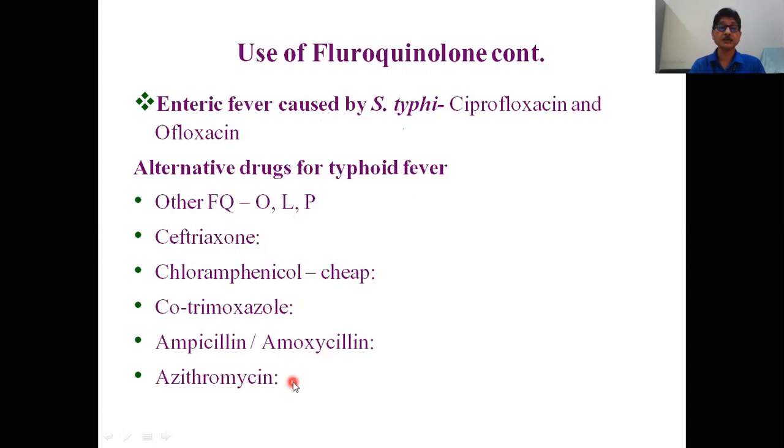Sometimes the examiner may ask, what are the antimicrobial agents which can be used for the treatment of Salmonella typhi, that is, against enteric fever. When a patient of enteric fever comes in pregnancy, then the drug of choice will be ceftriaxone, not fluoroquinolones.